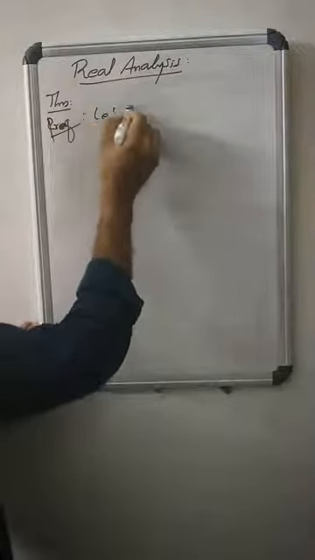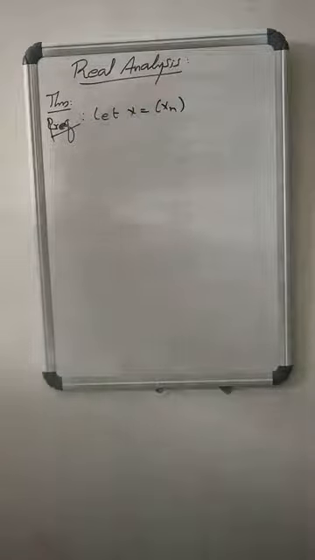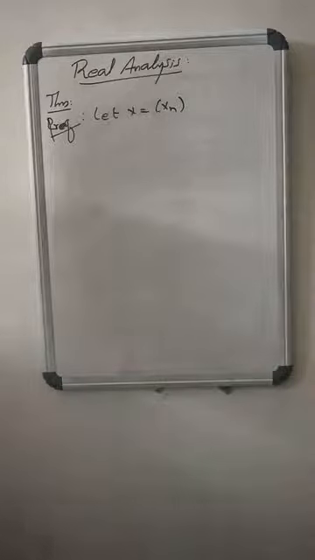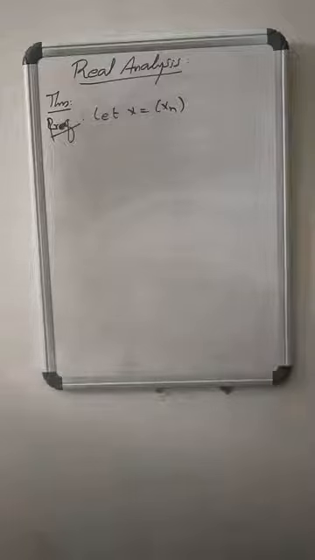Proof: let X equals (xn) be a sequence of real numbers which is bounded, meaning it is both bounded above and bounded below. Then the theorem states that X has a convergent subsequence.